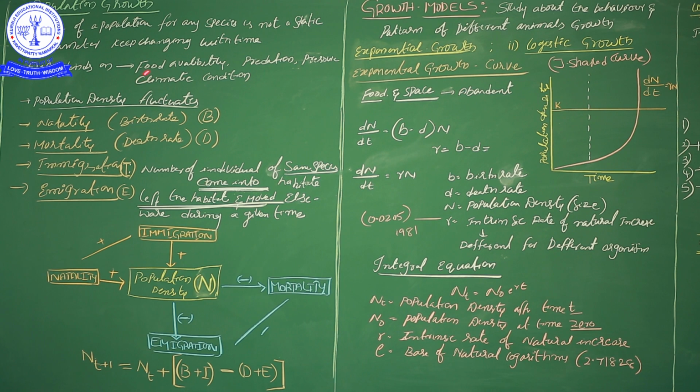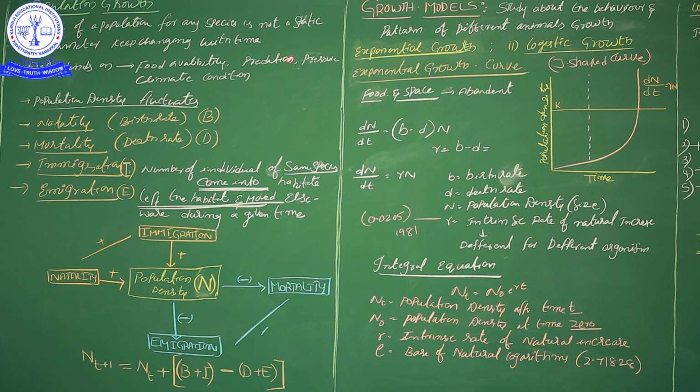Not only food availability, sometimes climatic conditions, such as sudden natural calamities like earthquakes or cyclones, also influence the population growth, I mean population density.